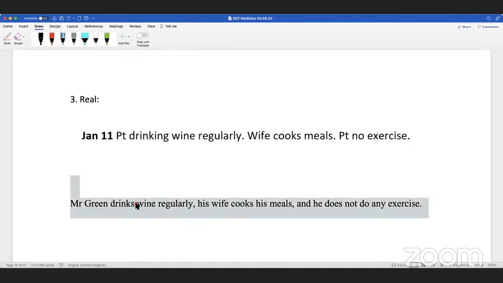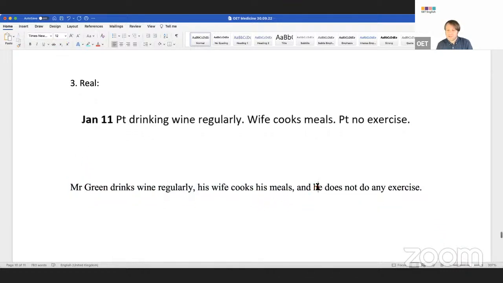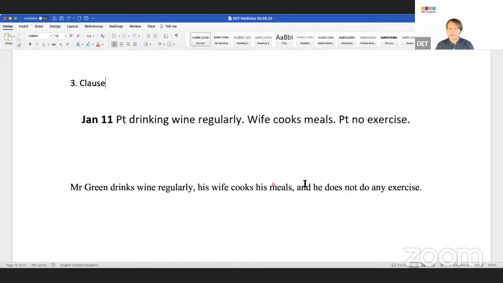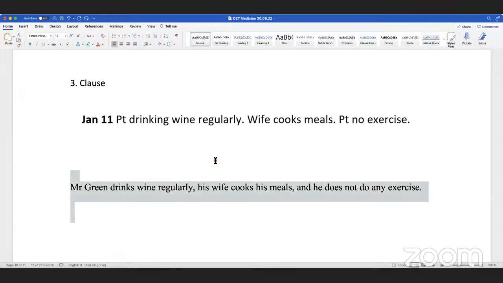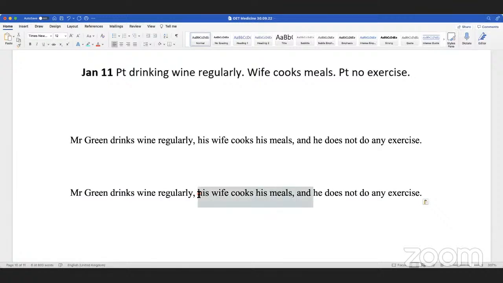Okay, we're going to finish that. But my last question is this. I can do this if I want, no problem. It's very nice. But do I need to do this? Do I need to do clause listing here? I could do verb listing as well. I could also change it because the wife, I could put to number 3, right, guys? So, give us an example where I will change it. Mr. Green drinks wine regularly, doesn't do any exercise, and his wife cooks his meals.